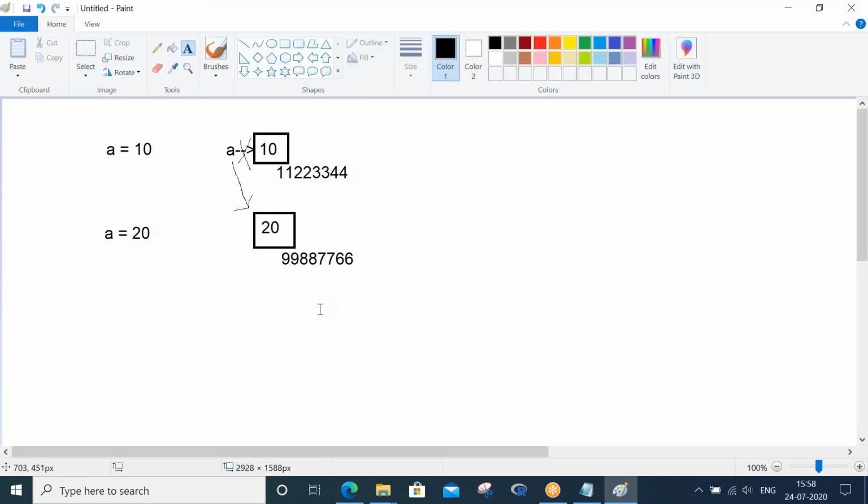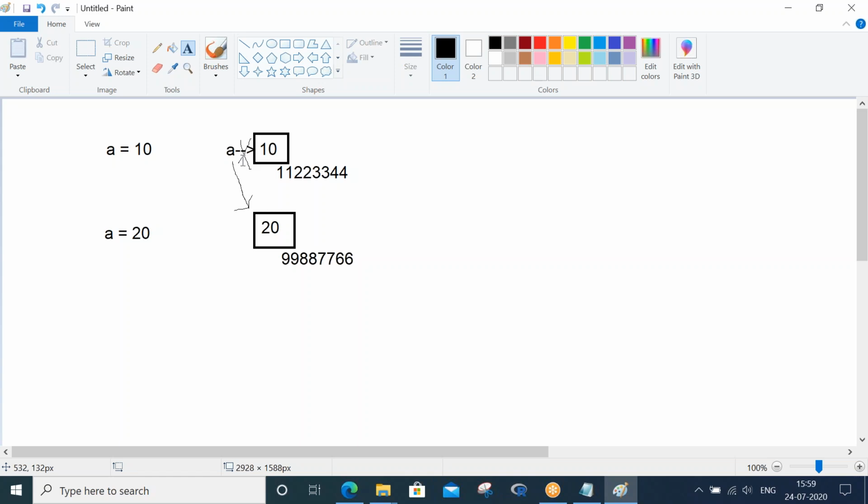Imagine this is the address of that memory location, and this is the address of the second memory location. When you give a equals 10, a is a variable pointing to the memory location in which the value 10 is there. The moment you modify the value of a to 20, a new memory location is created, the value 20 is stored in it, and variable a now points to the second memory location, so it stopped pointing to the first.